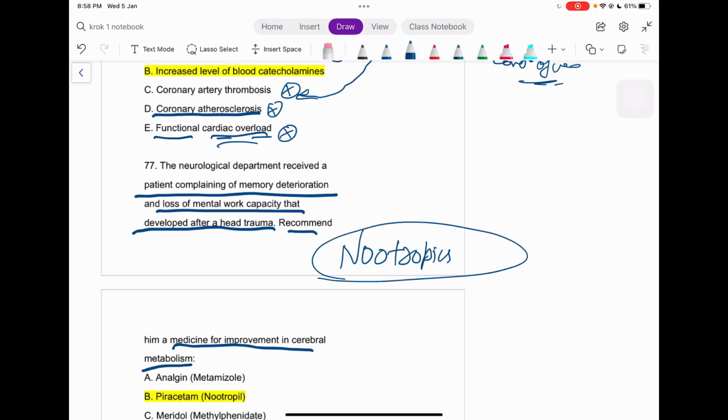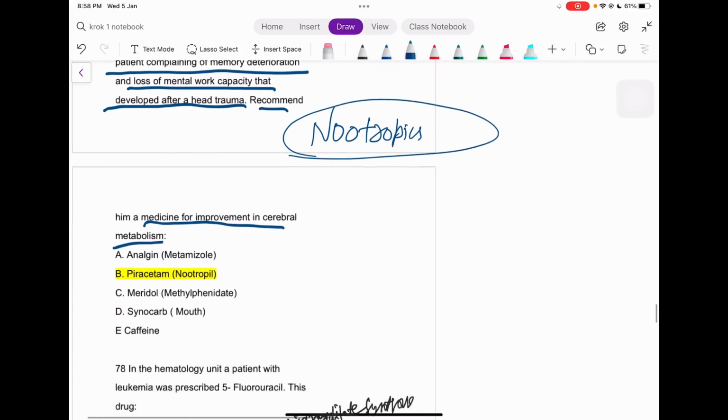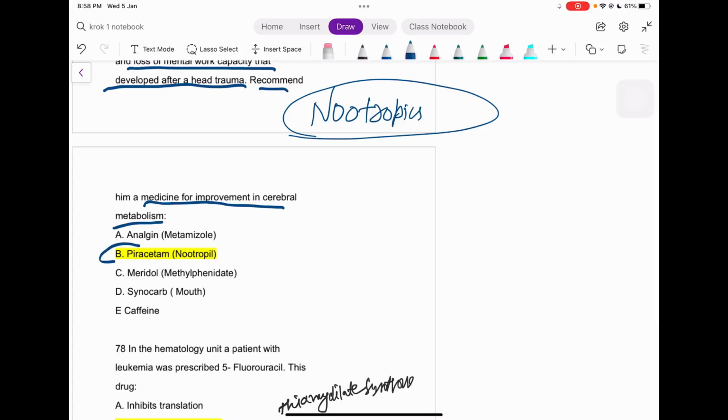Right. And what is the best nootropic? That is your piracetam, which is given right here. Caffeine is also a stimulant of the mood and a cerebral stimulant also, but this is the best one. This is the best. That's it, right? Analgin, now we will give it in angina. If we see the other options, these two options are not even near what we are looking for, right?